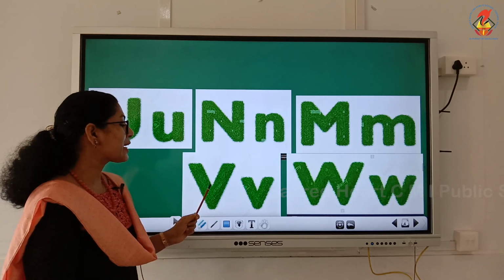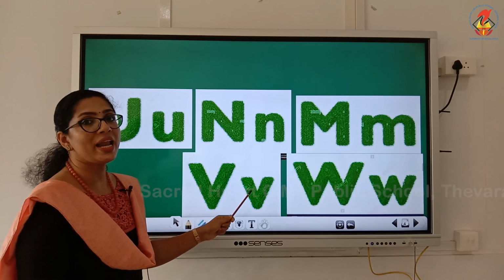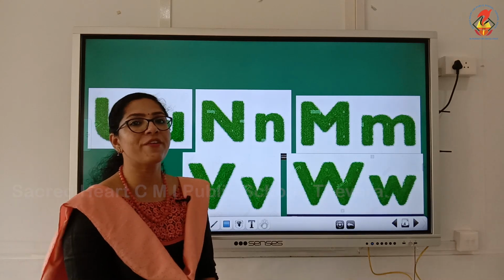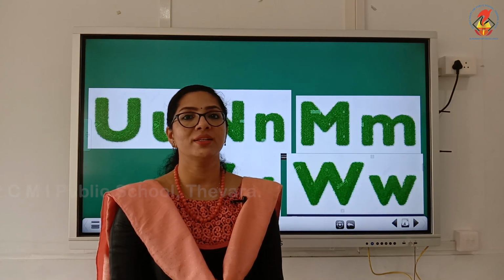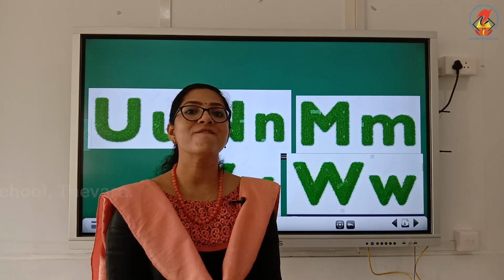This is capital letter V and this is small letter v. What is the phonic sound for letter V? Letter V makes the sound V. Which are the words that begin with letter V?